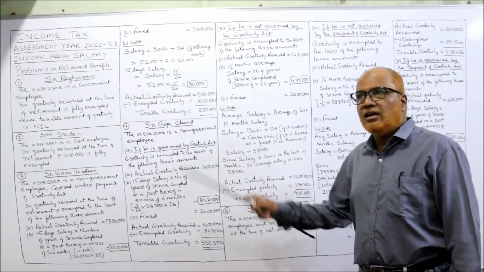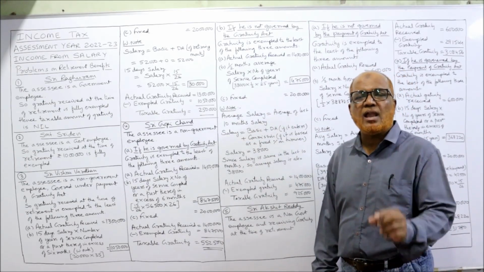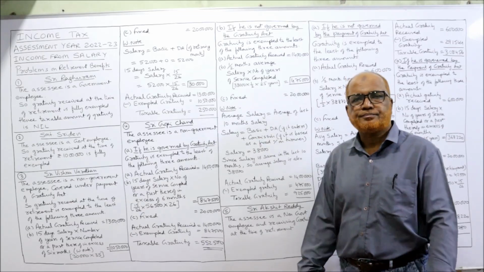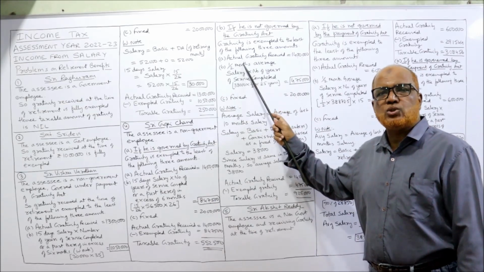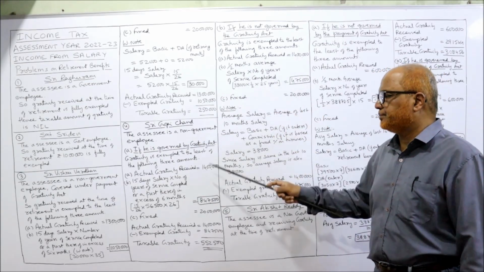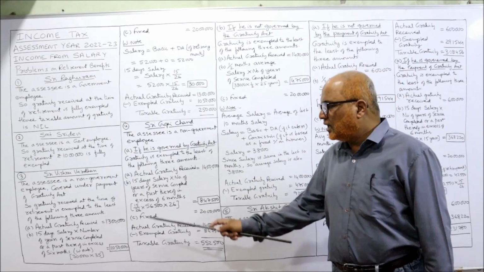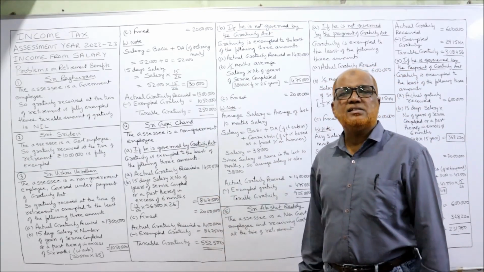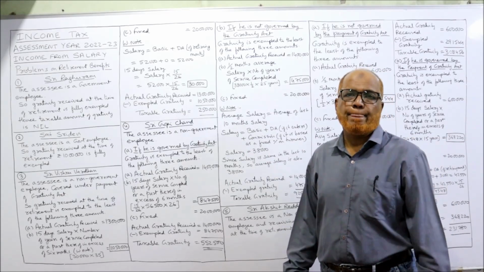Second case, if the employee is not governed by the Payment of Gratuity Act, the provisions are slightly different. So gratuity is exempted to the least of the following three amounts. First one, actual gratuity received, 14 lakh, same. Now the second case, the wordings are different. Earlier it was given 15 days salary. Here it is given half month's average salary.